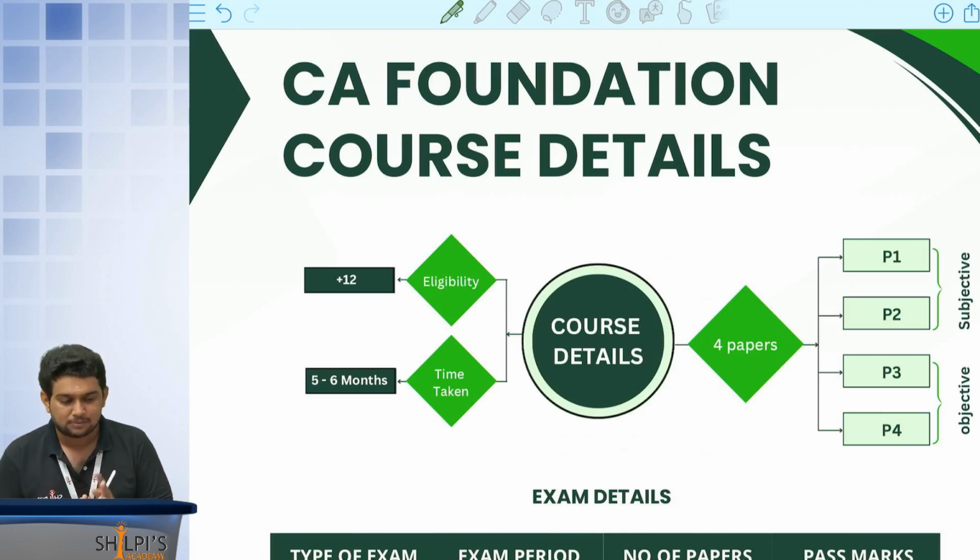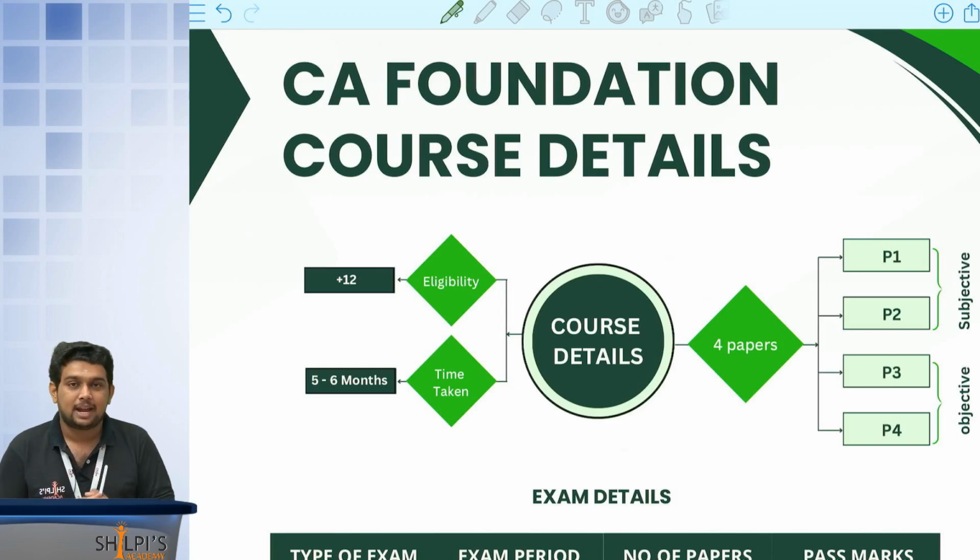That exam has 4 papers: paper 1, 2, 3 and 4. Paper 1 and 2 are accounts and law. In accounts, you'll have the complete accounts: accounting standards basics, partnership accounts, company accounts basics, all that will be there. And when it comes to paper 2, corporate law introduction will be there, and sale of goods, partnership, and the LLP Act will be covered in paper number 2.